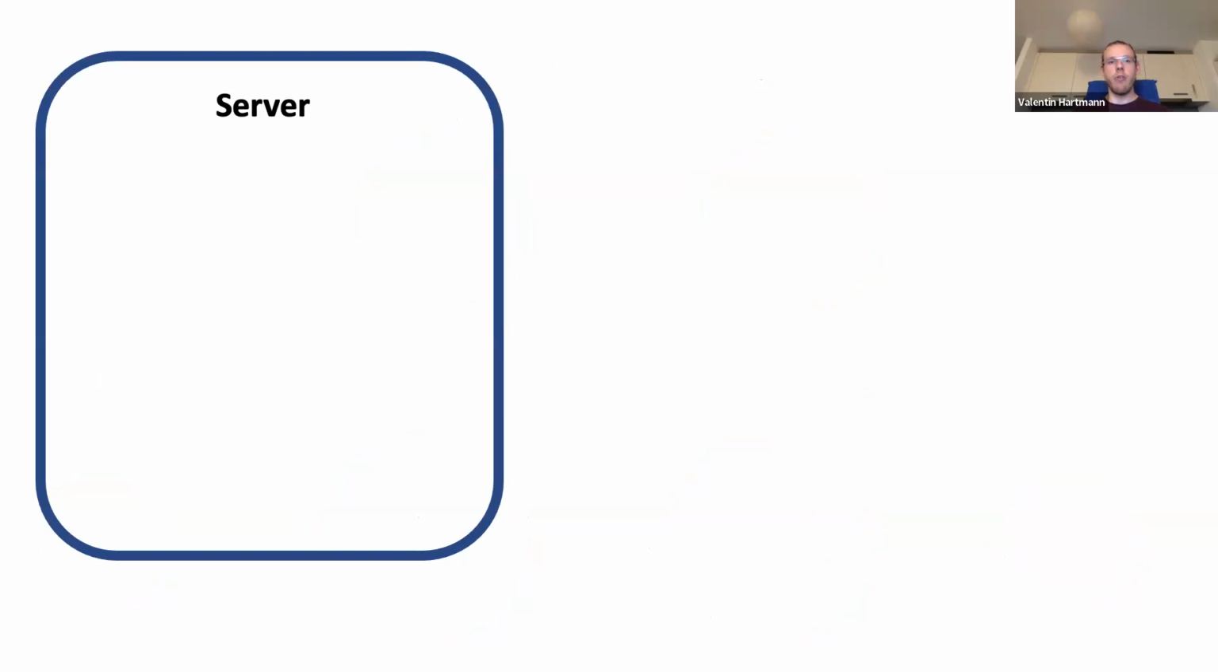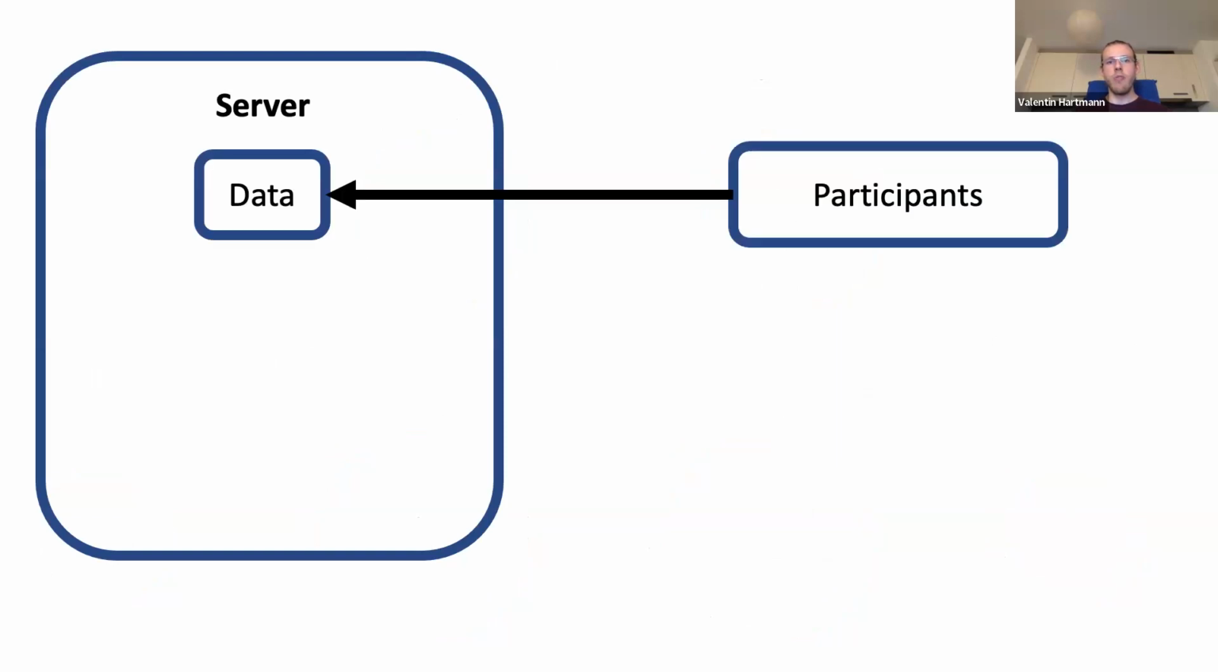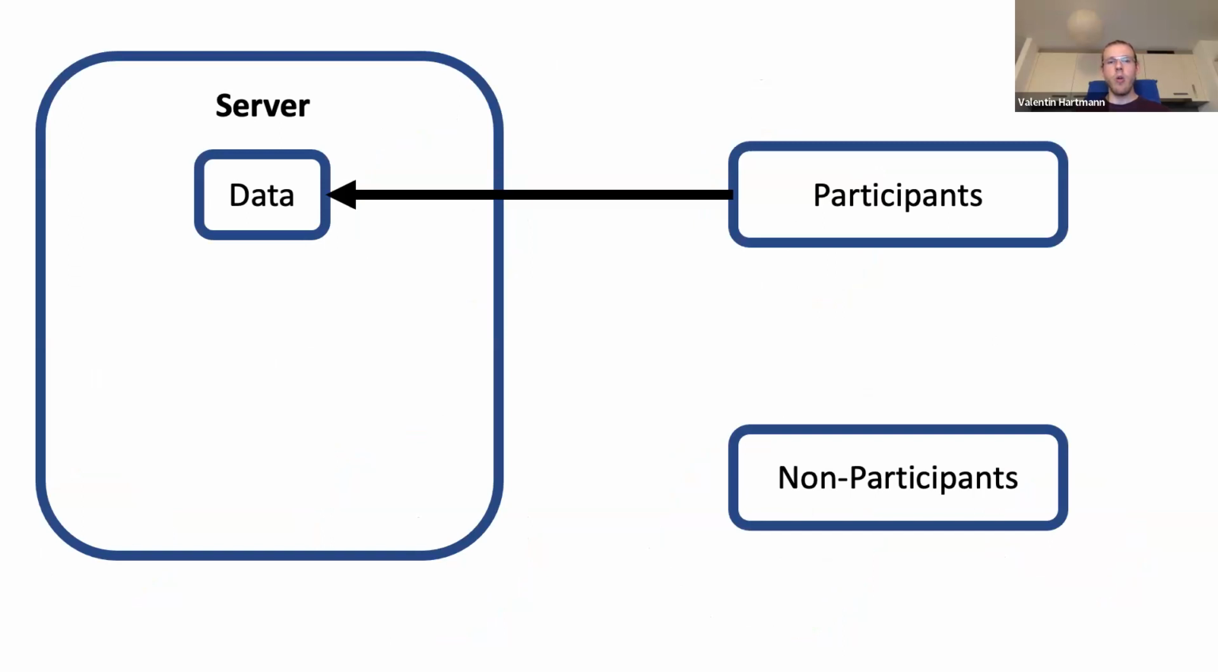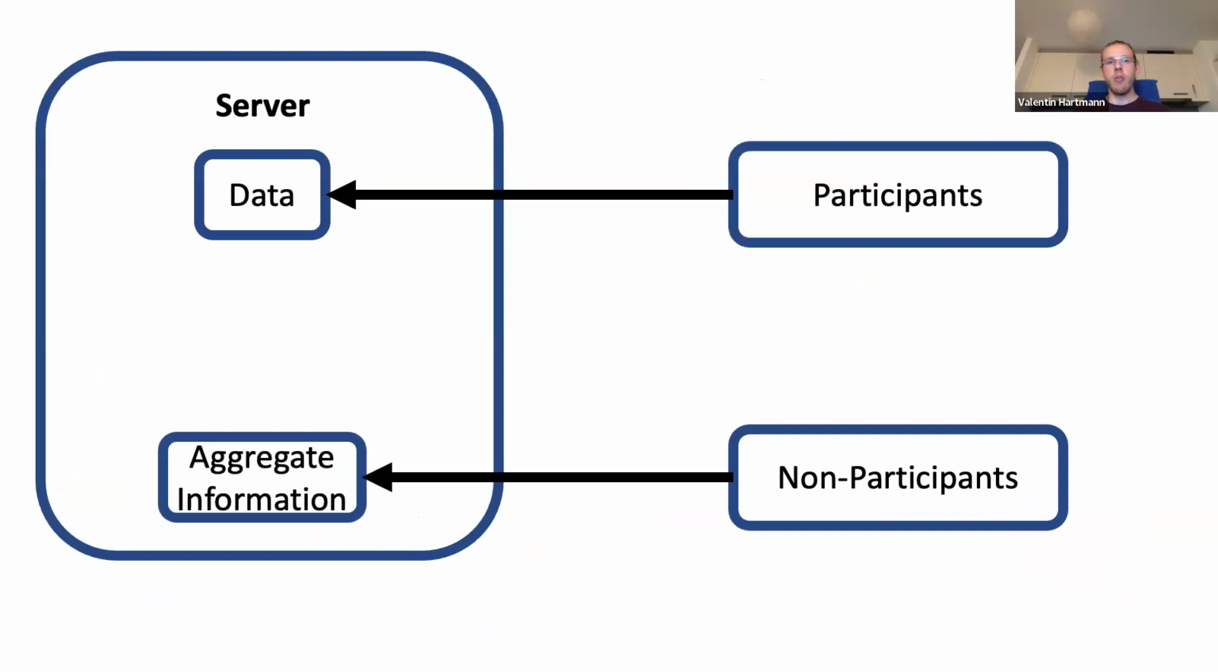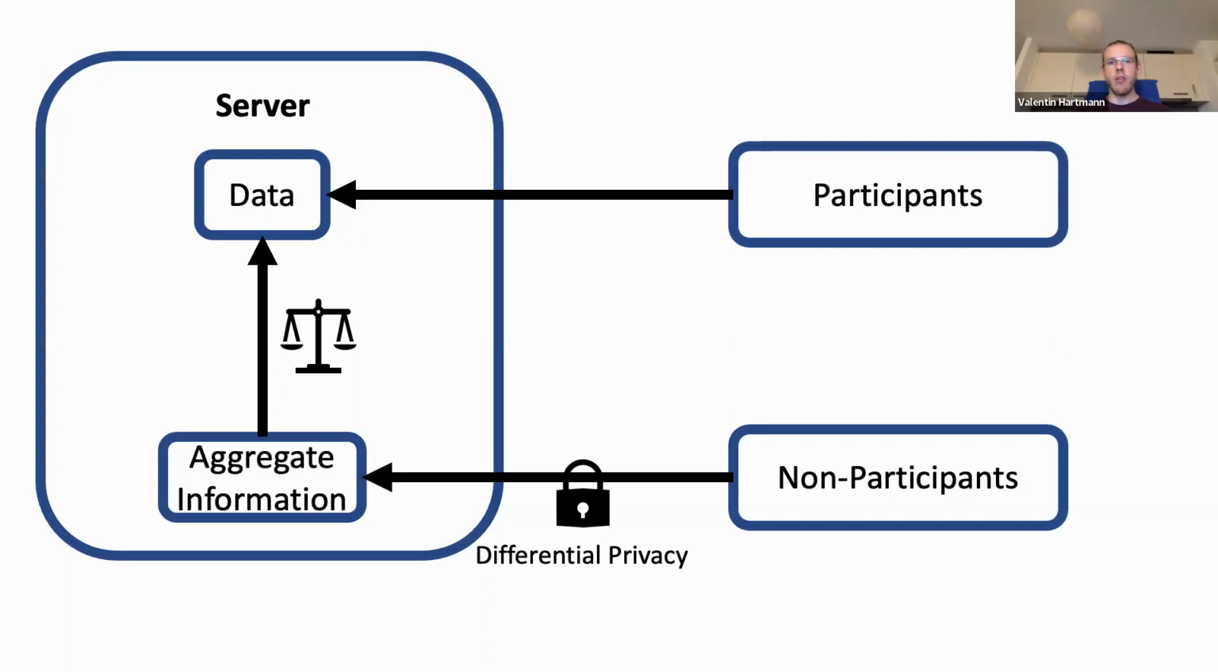The basic idea is the following. We have a group of individuals who are willing to give us their data, which we will call participants. We have another group of individuals who are not willing to give us their data, the non-participants. We convince as many non-participants as possible to give us a small aggregate piece of information about their data. For this piece of information, we offer those individuals a strong formal privacy guarantee in the form of differential privacy. We then use the information collected from the non-participants to de-bias the data of the participants by reweighting it.